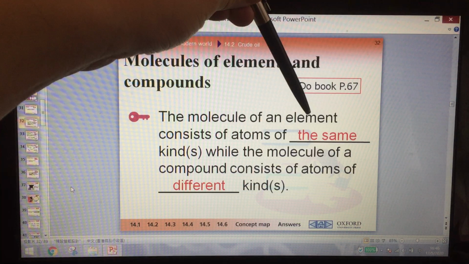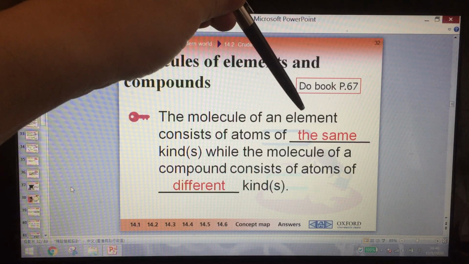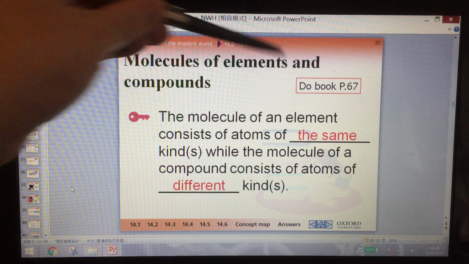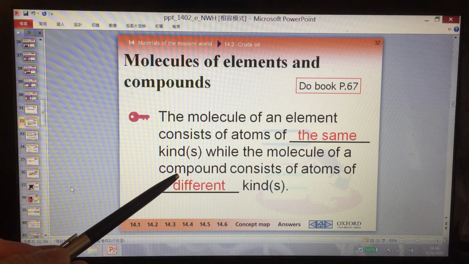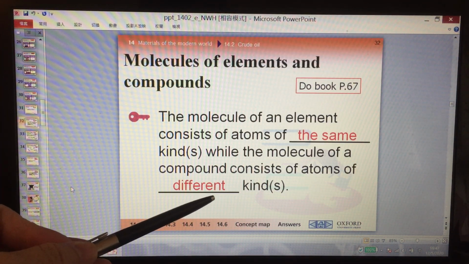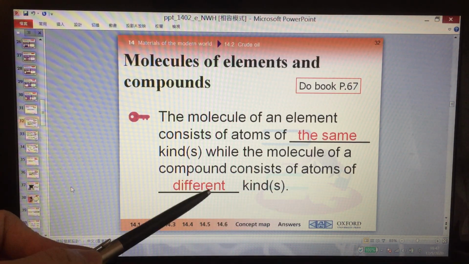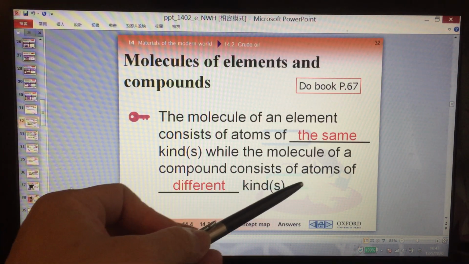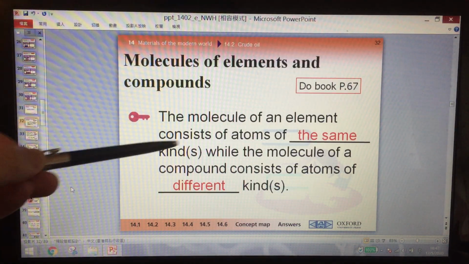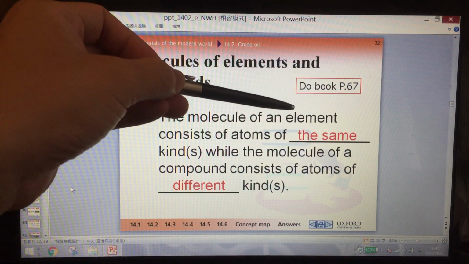So what is the meaning of element? All atoms of the same kind of element combined together, and then we can say that is an element. That is very pure. How to say compound? If 2 or more different elements join together and then it is no more pure, that is a compound. So different kinds of atoms joined together must be a compound. Only one kind, all the same, only one kind of atom joined together, that is an element.